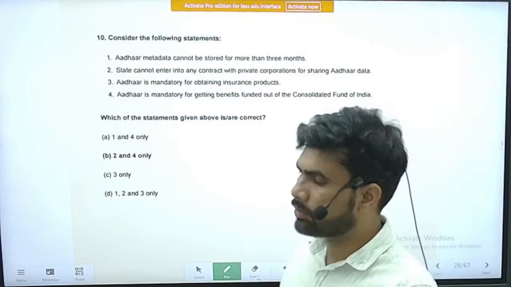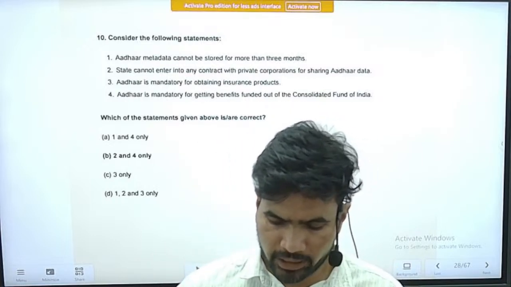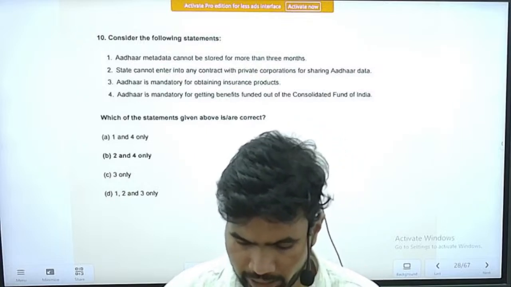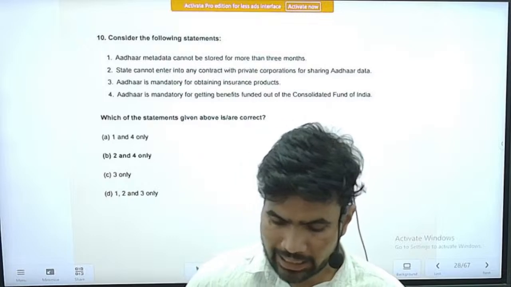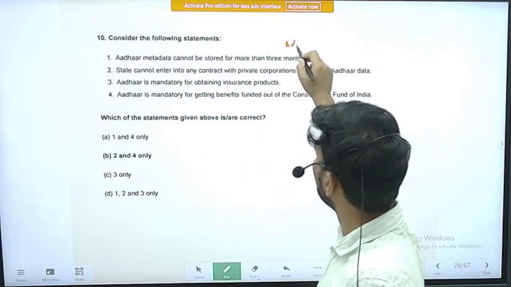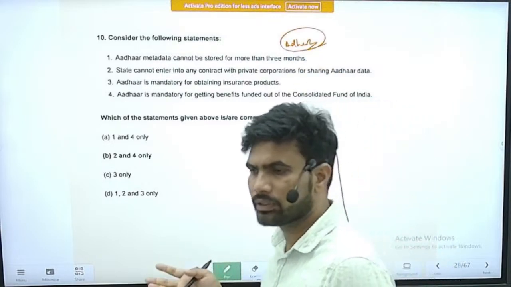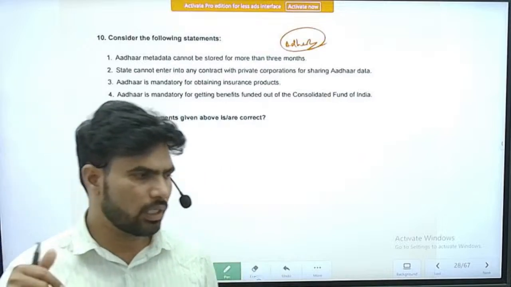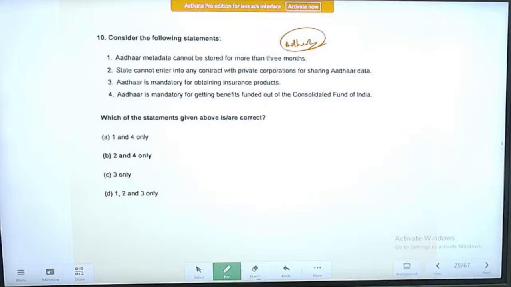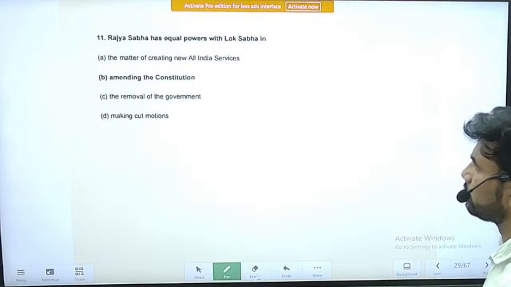Right. Next question, question number 10. Consider the following statements. Statement 1: Aadhaar metadata cannot be stored for more than 3 months. It is completely related to Aadhaar, and at that time Aadhaar was in the news. In 2021 also we have seen a question related to right to property. So you can consider this in the current affairs topic also. I am skipping this question.